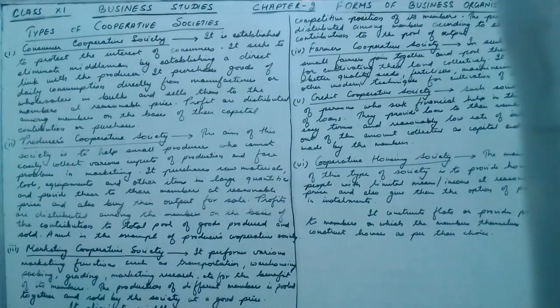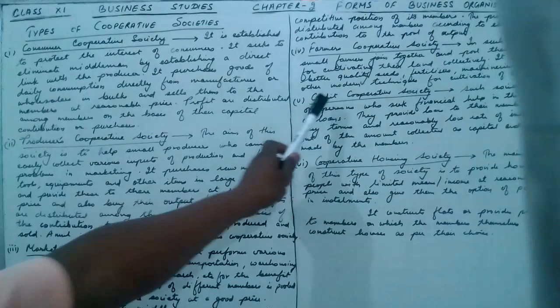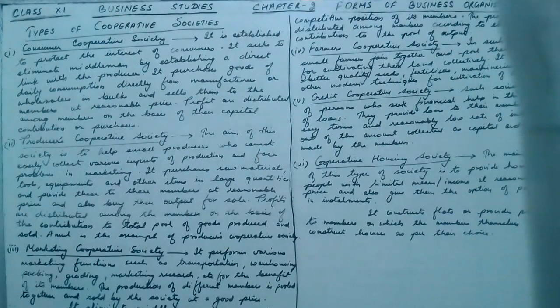It provides better quality seeds. So in this, better quality seeds, better quality fertilizers, machineries and other modern techniques for cultivation of crops are provided by the farmers cooperative society.